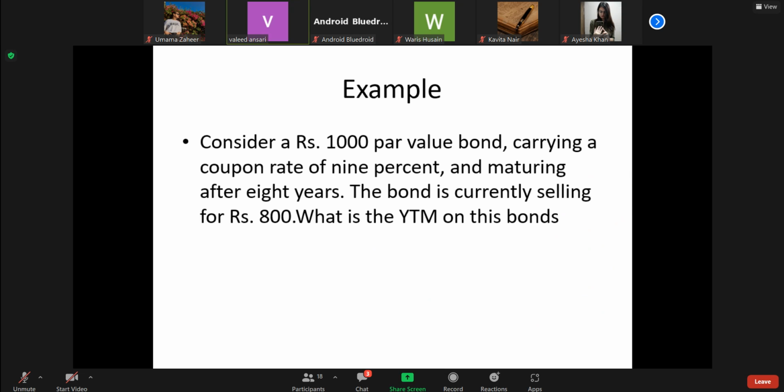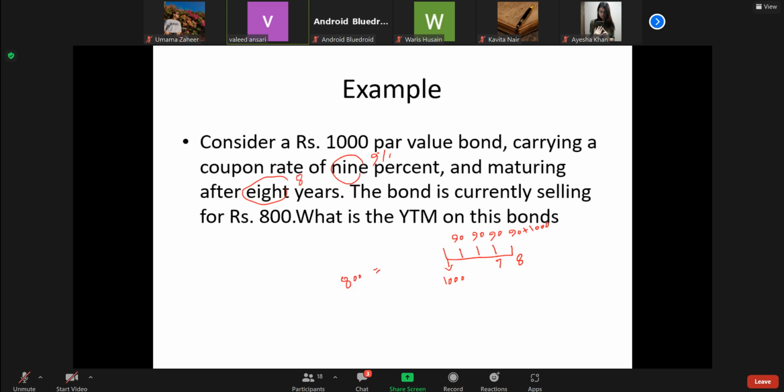Let us take an example. Consider a rupees 1,000 par value bond carrying a coupon rate of 9%. The coupon is 90 rupees per period, for 8 years. After 8 years, the final payment is 90 plus 1,000. The bond is currently selling for rupees 800, so the present value of the bond is 800.